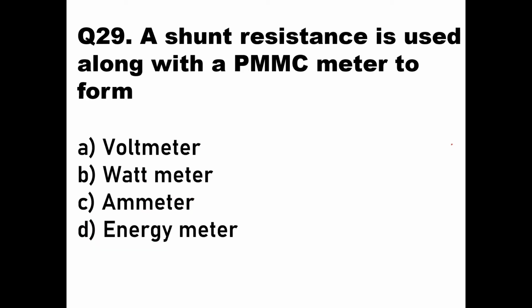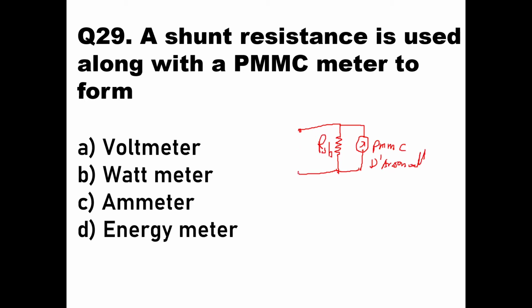Next we'll go to question number 29. A shunt resistance is used along with a PMMC meter to form what? Again, the same type of basic question. If you are having a shunt resistance, the resistance is across the d'Arsonval movement. This is your PMMC meter, or d'Arsonval movement. Anything you can call it a d'Arsonval movement. And this is your shunt resistance.